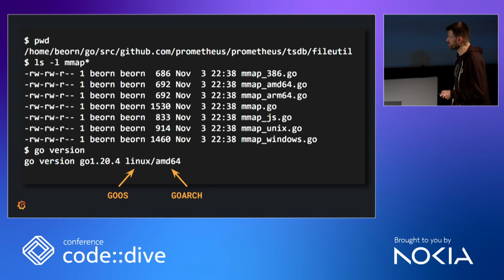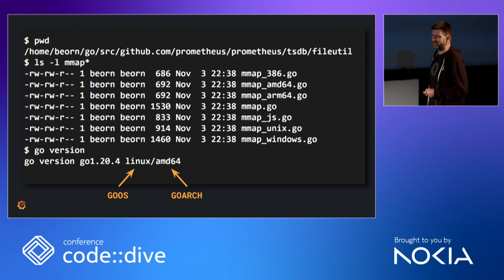I run this on my laptop, I get linux/amd64. If my laptop was running Windows, it would get windows/amd64. But if it's an Apple M1, you get, I guess, Darwin or something, and I don't know what the magic string for M1 is.